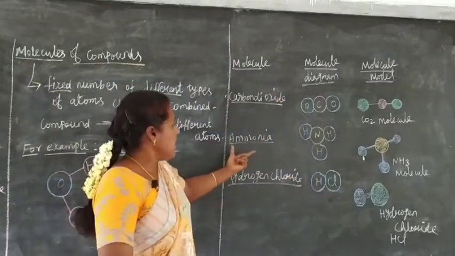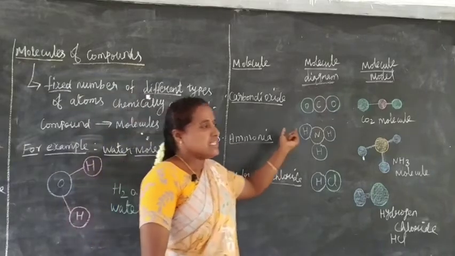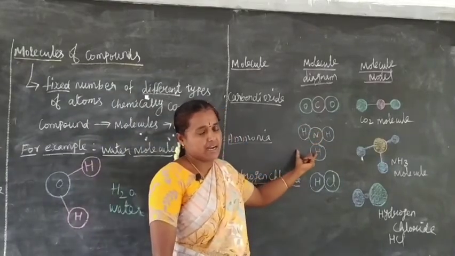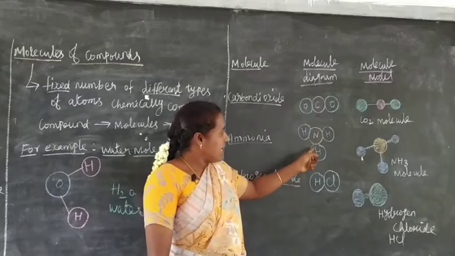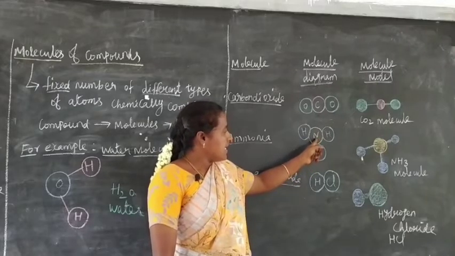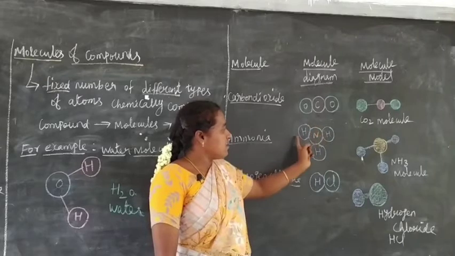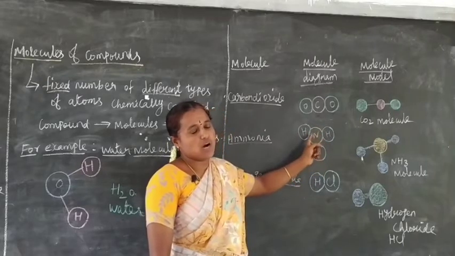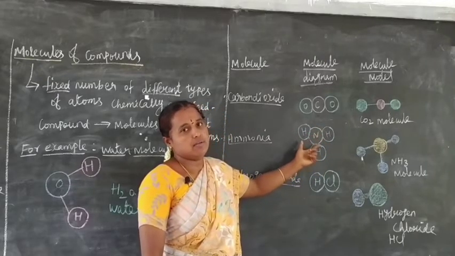Next one is ammonia molecule. This is an ammonia molecule diagram. See here, one atom of nitrogen combined with three atoms of hydrogen to form an ammonia molecule.